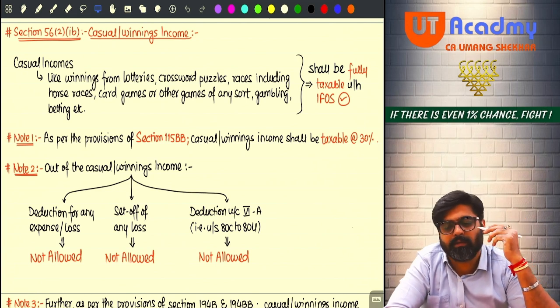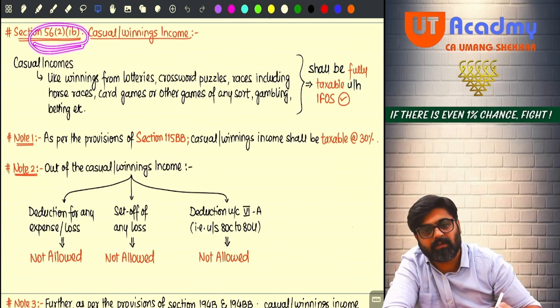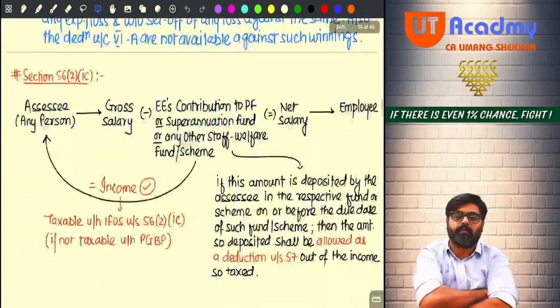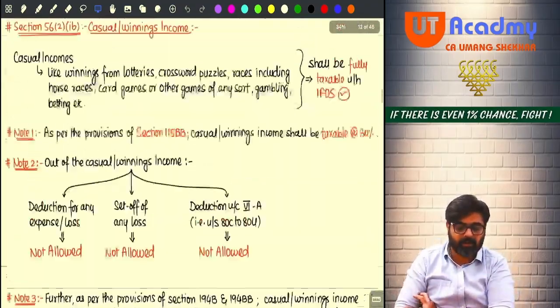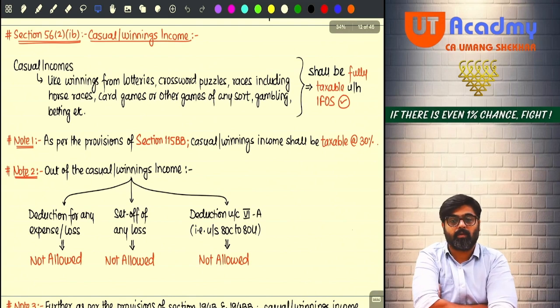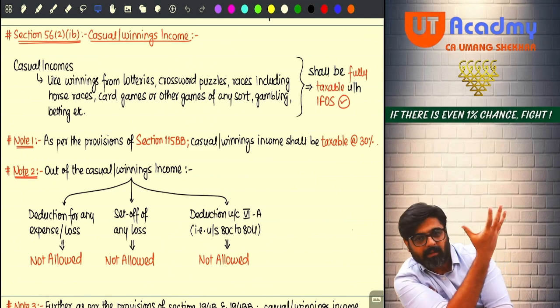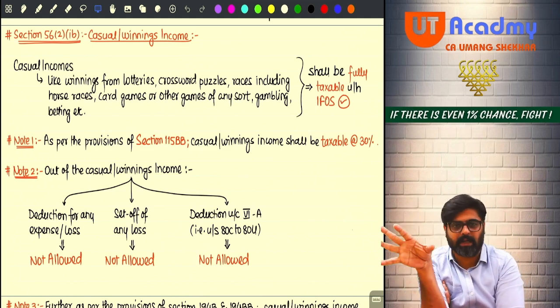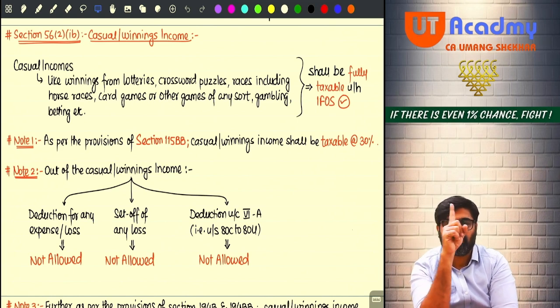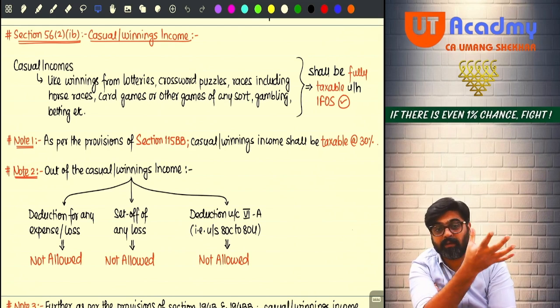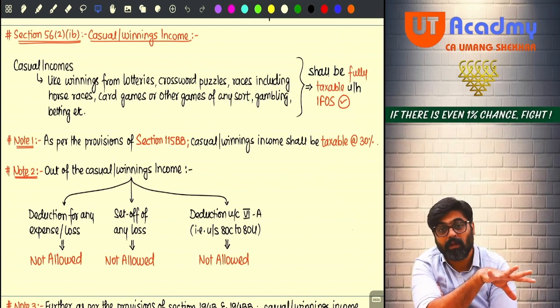What will you do with that? Section 56(2)(ib) says that it will be taxable, but it will be taxable fully. What did I say? It will be taxable fully. Fully means, sir? Fully means the entire amount of winnings will be liable for tax. So bring that entire amount of winnings under the head IFOS and charge it here only. But remember, when you charge this income under the head IFOS, no deduction under the head IFOS will be allowed. And in the course of doing such activities, some amount you might have lost also. That would have been your loss.